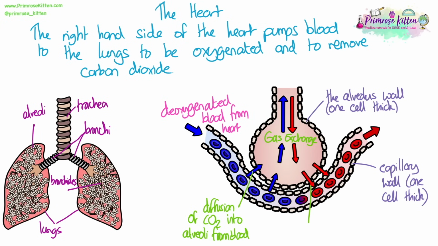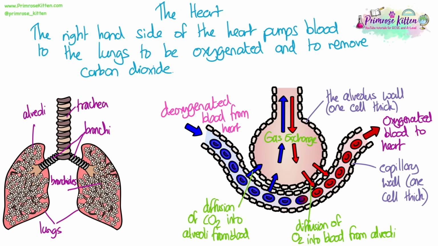When it reaches the alveolus, then diffusion of carbon dioxide from the blood into the alveoli will happen, and then oxygen will diffuse from the alveoli into the blood. This is where it will bind to the red blood cells, which will carry it and transport it back to the heart. Once the oxygenated blood arrives back at the heart, then the left-hand side of the heart will pump this to the rest of the body.